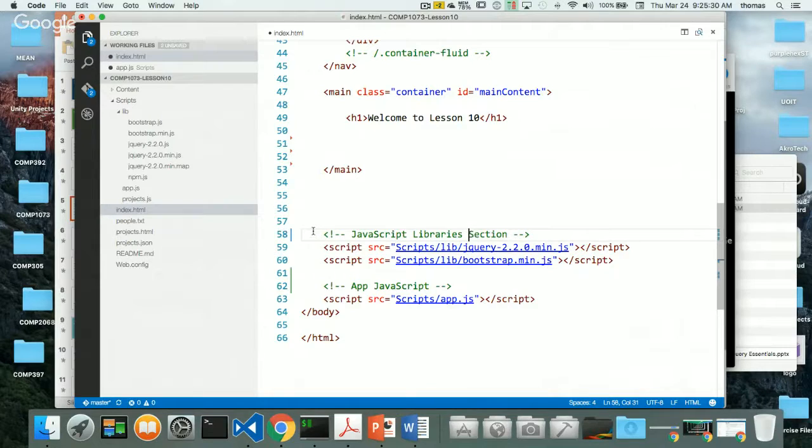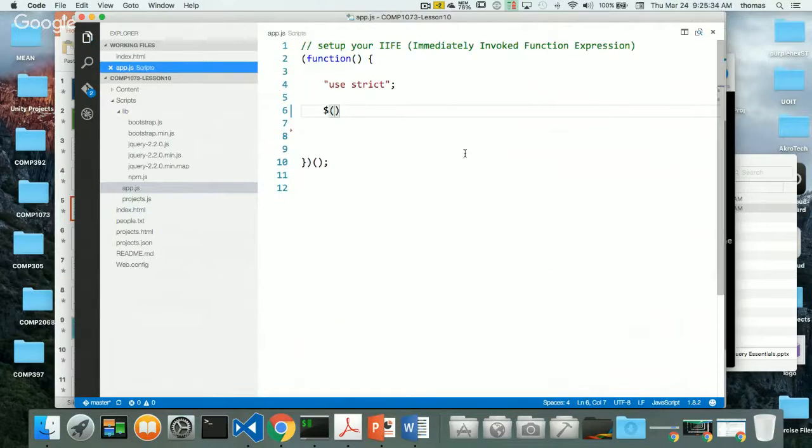So this is the first application programming interface we're looking at, jQuery. And again, it's one of the most popular ones, and it makes JavaScript a little easier. Okay.